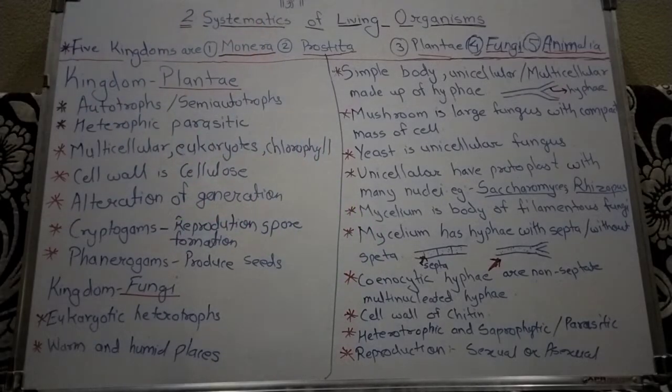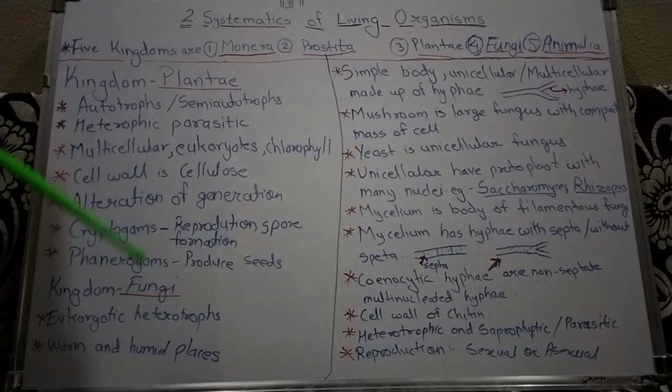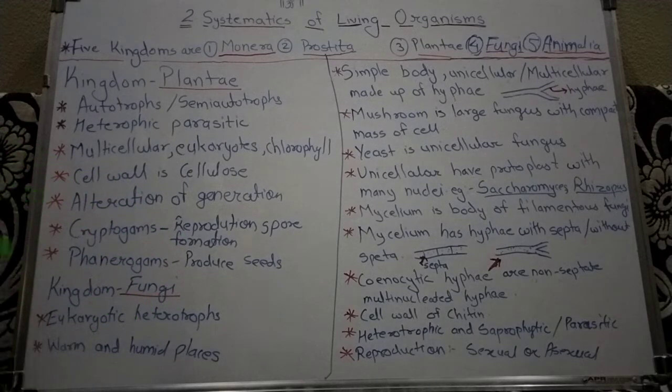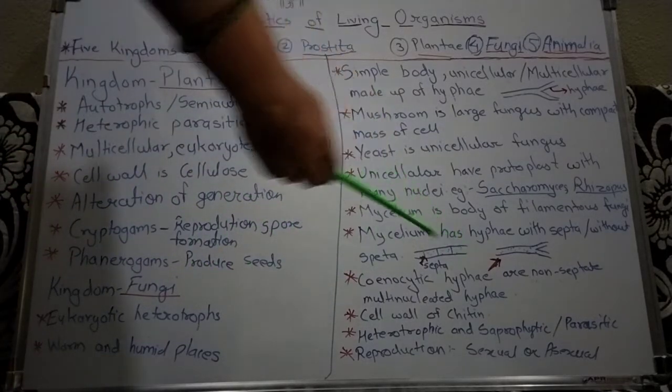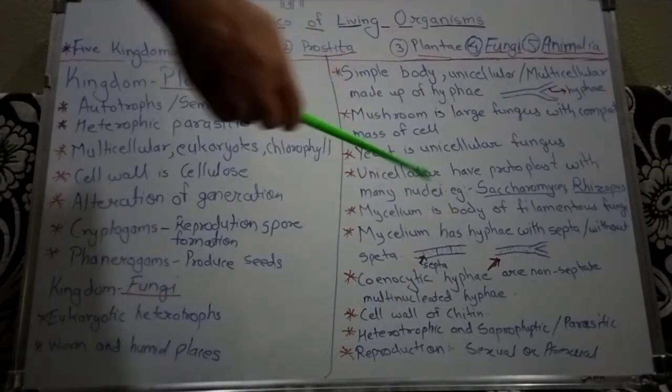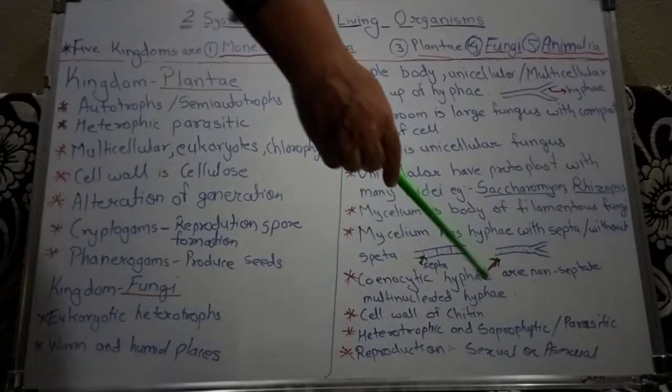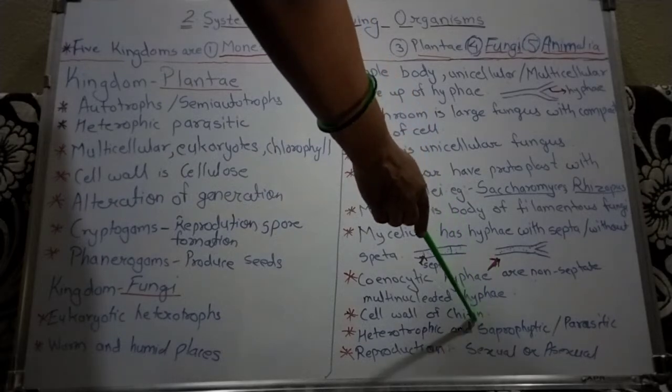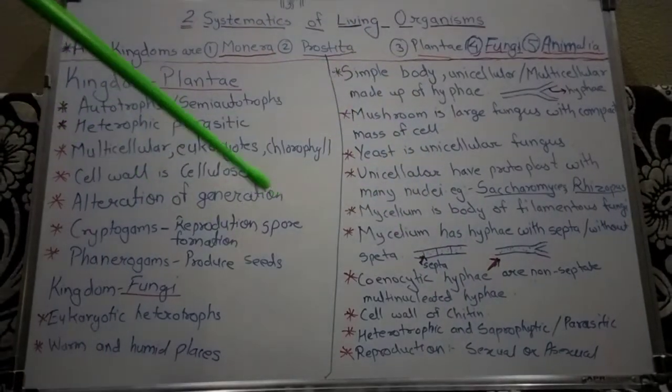Then next, fungi are heterotrophic and saprophytic, and some are parasitic or predators. Heterotrophic, we all know what is meant by heterotrophic. Saprophytic means they depend for their food on dead decaying matter.